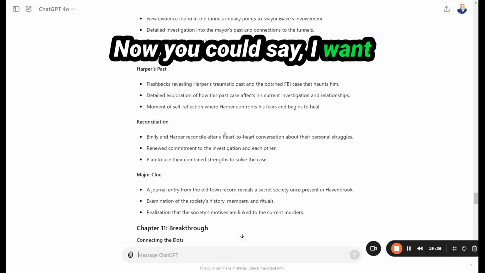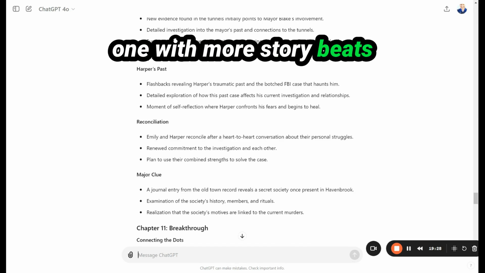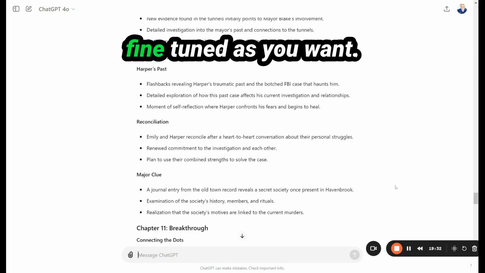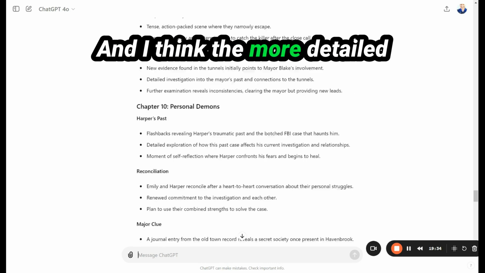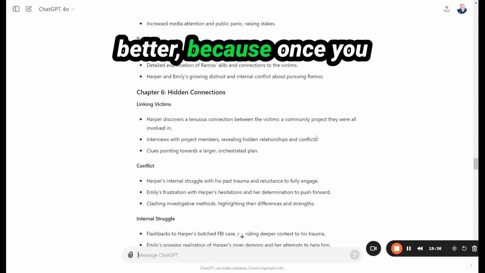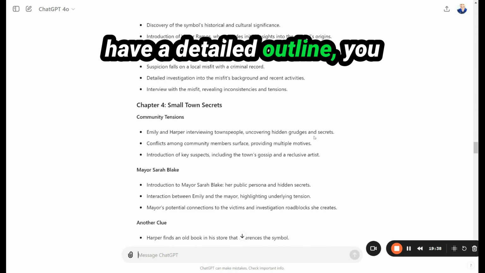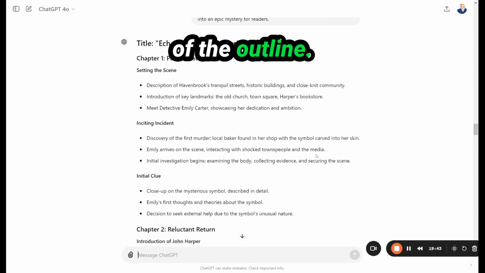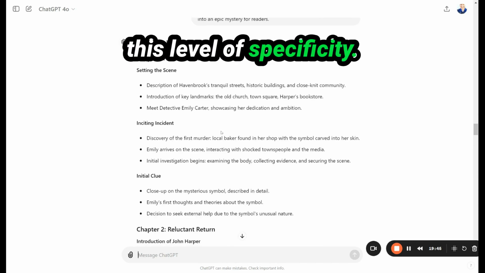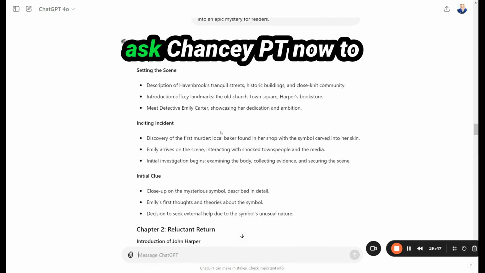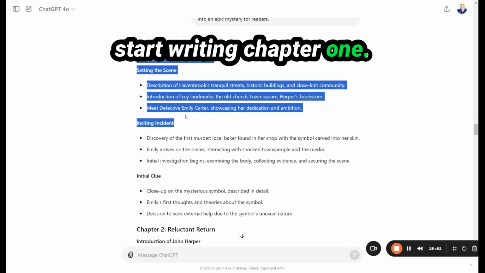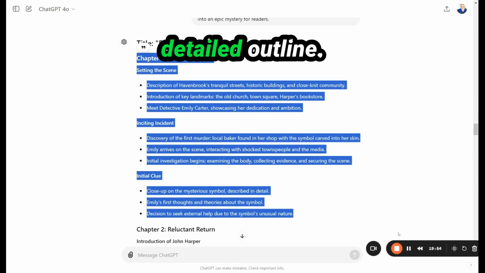Now you could say, I want an even more detailed one with more story beats that break down each one of these story beats. You could just really go as fine-tuned as you want. And I think the more detailed you get these outlines, the better, because once you have a detailed outline, you can just ask ChatGPT to write each section of the outline. We're going to leave it at this level of specificity, and I'm just going to ask ChatGPT now to start writing chapter 1 based on this more detailed outline.